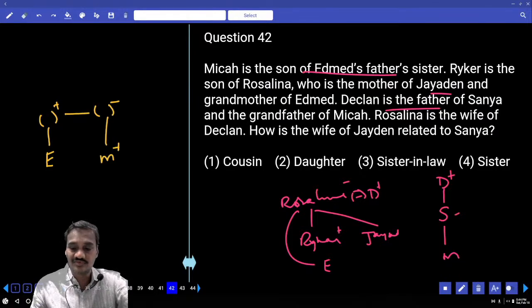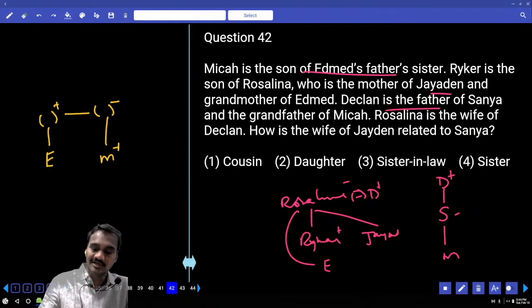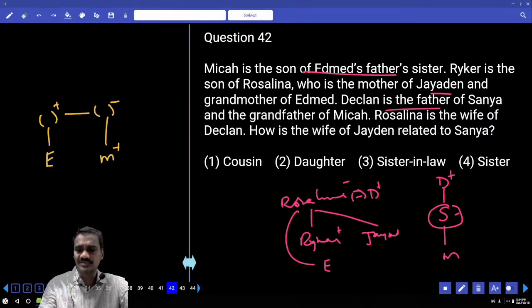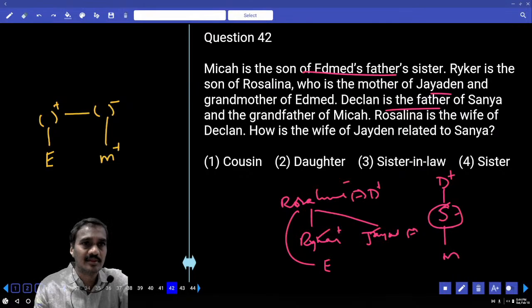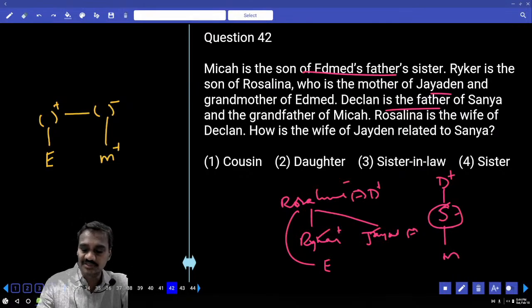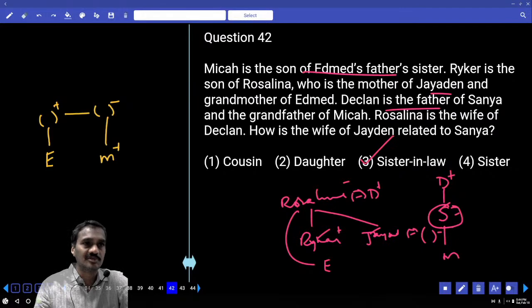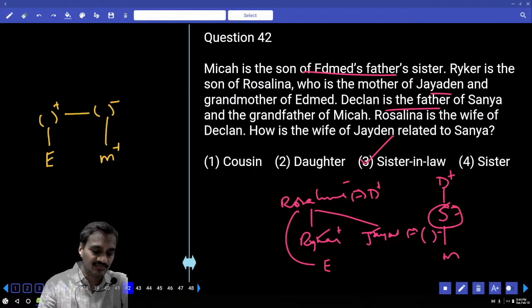And how is the wife of Jayden related to Sanya? Jayden and Sanya. Now this person, then how is the wife of Jayden related to Sanya? These three persons, J and S, are siblings to each other. As these three persons are siblings, Jayden's wife is Sanya's brother's wife. Brother's wife is sister-in-law, that is choice 3. Choice 3, question number 40.